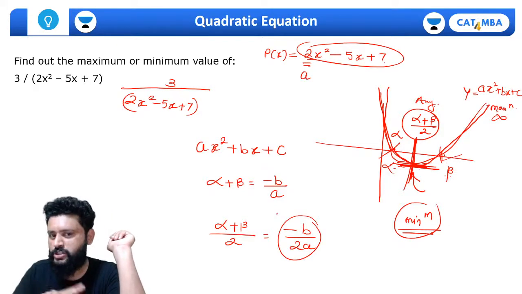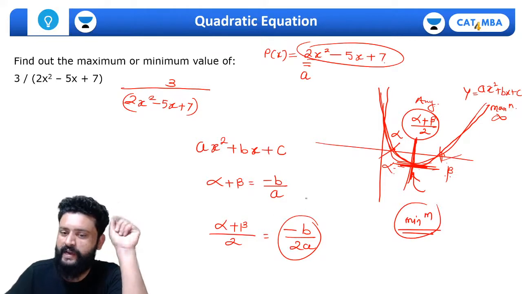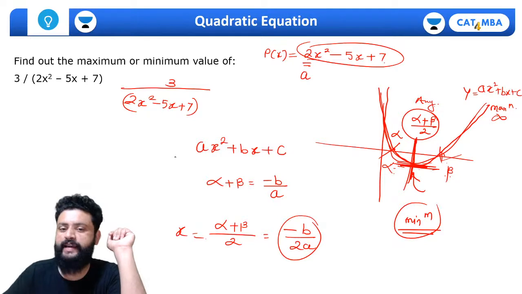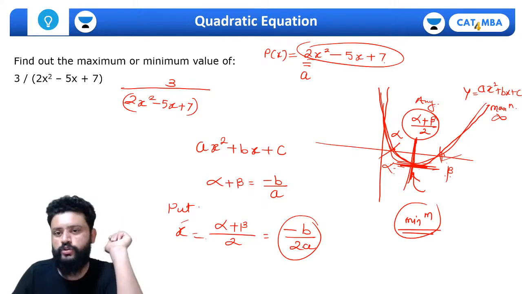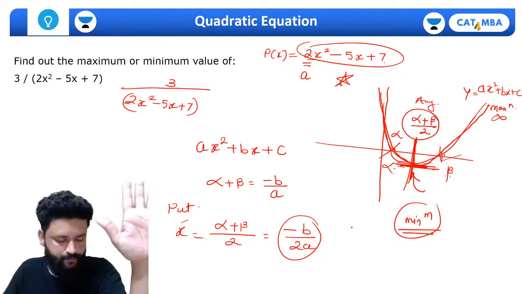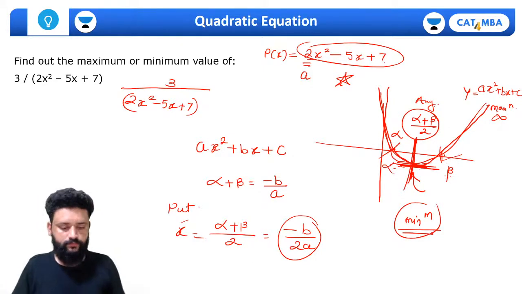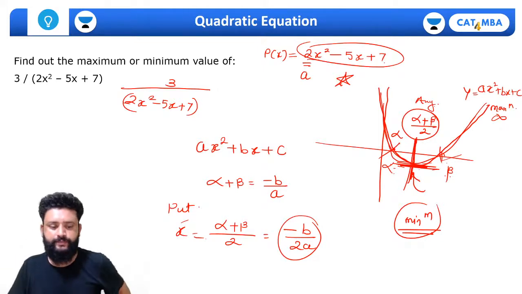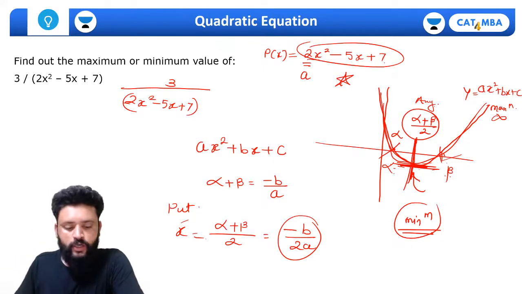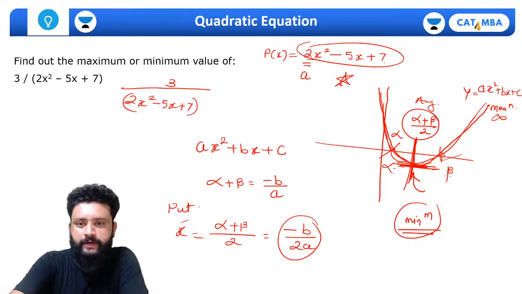Minus b upon 2a is not the minimum value. The minimum comes at this value when I put x equal to this. Then you will get, put x equals to minus b upon 2a, then you will get the minimum value of this equation. Have you understood this? The difference between two things: minus b by 2a is not the minimum value, right? Hopefully you got it, right? That's the point of minimum.